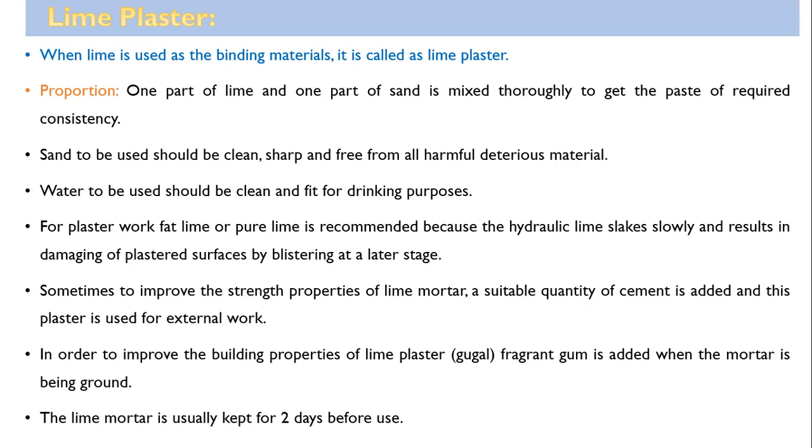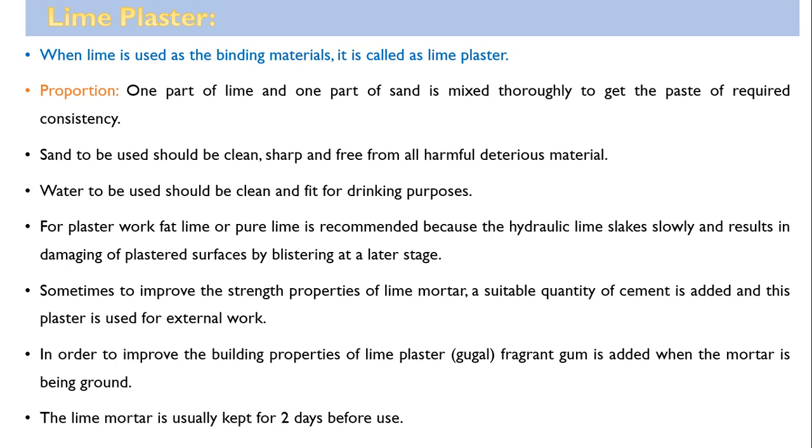For plaster work, fat lime, yes, that is important. Fat lime or pure lime is recommended because hydraulic lime slakes slowly and results in damaging of the plaster surface by blistering at a later stage. So normally hydraulic lime is avoided. So fat lime or pure lime is used for lime plastering work. Sometimes to improve the strength properties of lime mortar, suitable quantity of cement is added. Yes, in case of lime plaster, cement is added.